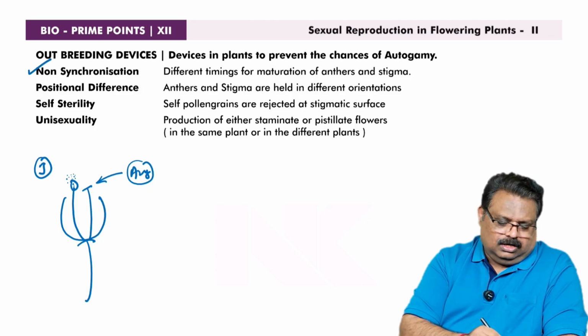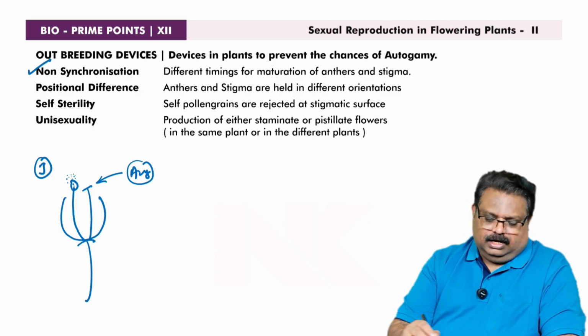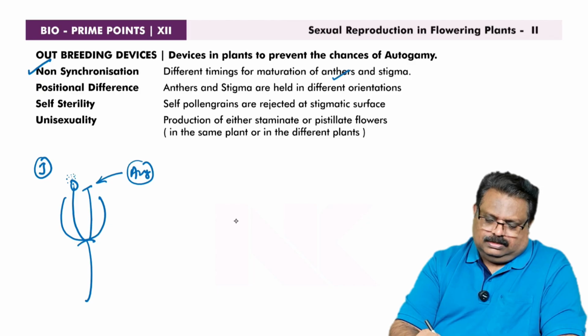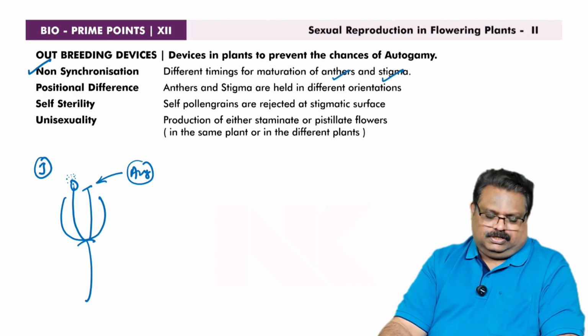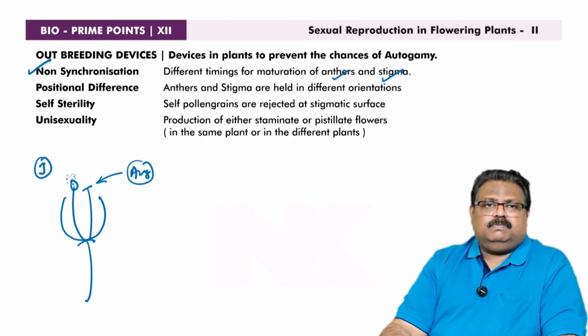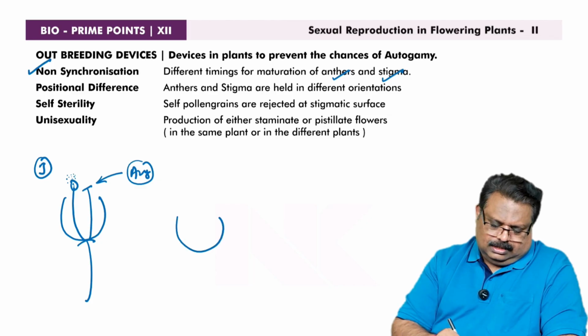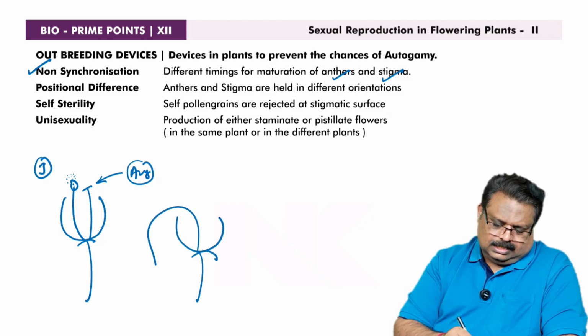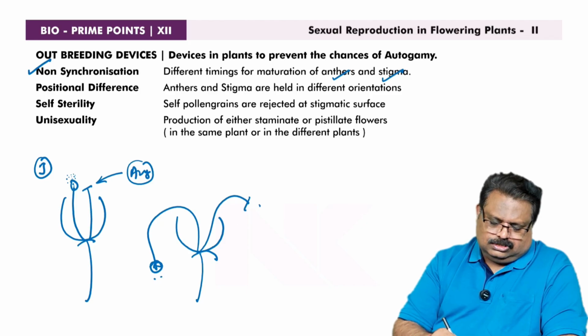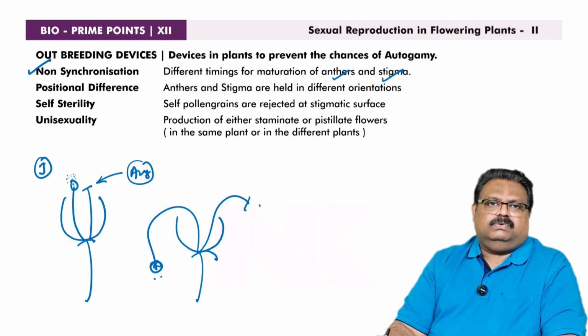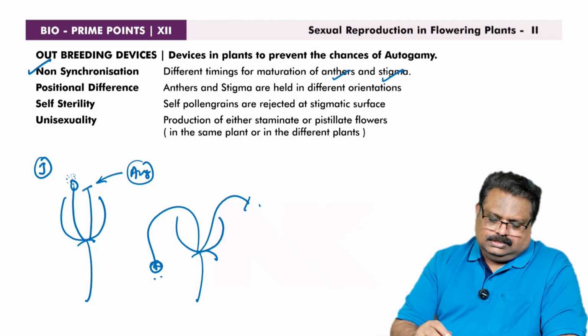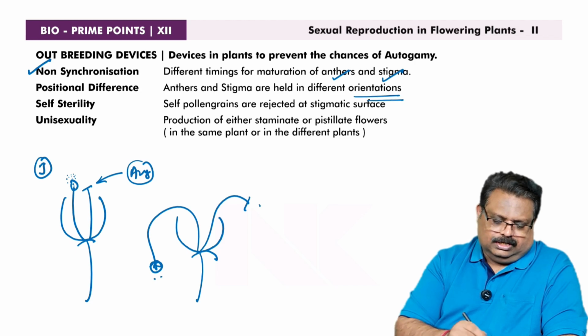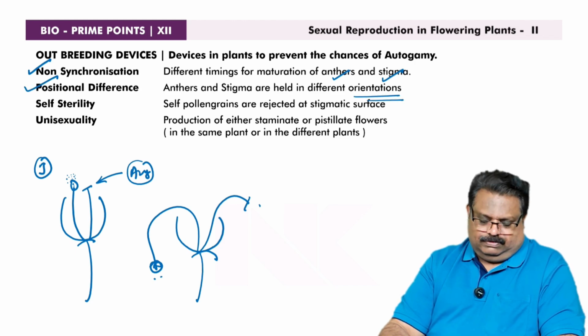That process is called what? Non-synchronization. Different timings for maturation of anthers and stigma. That is one type of adaptation. Another one is positional difference. The anthers and stigma are held in such a way that they are positioned at different levels, so that autogamy cannot be possible. The anthers and stigma are held in different orientation. That condition is called positional difference.